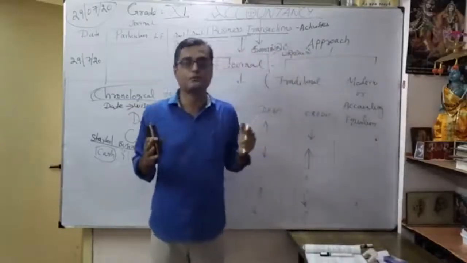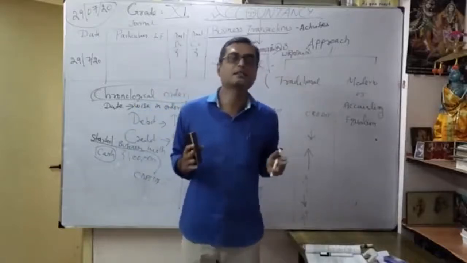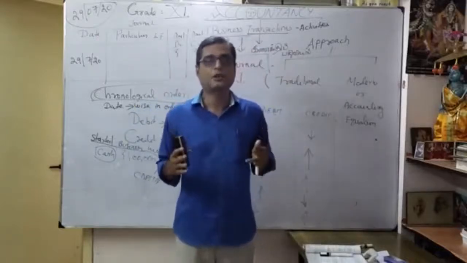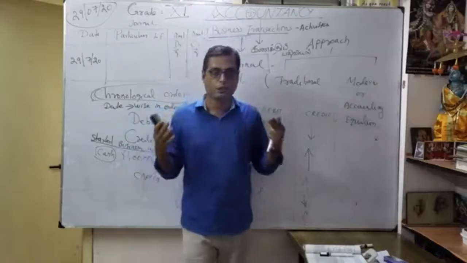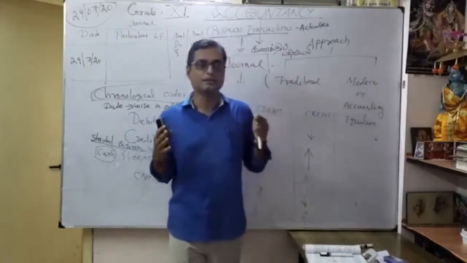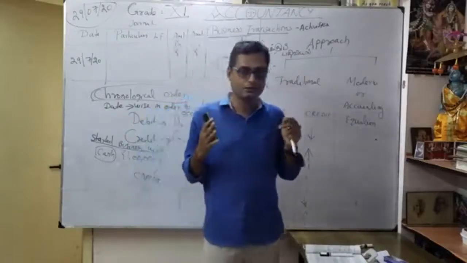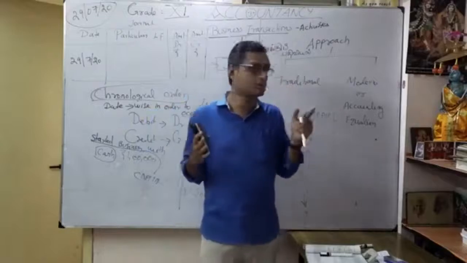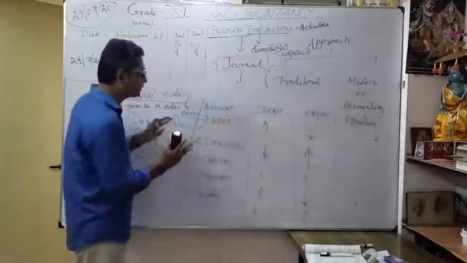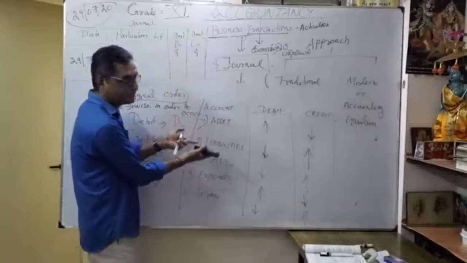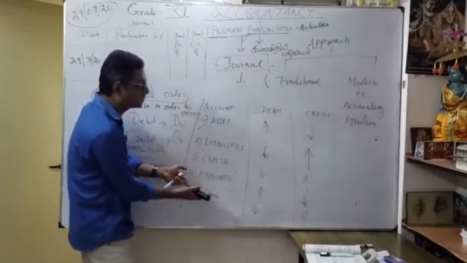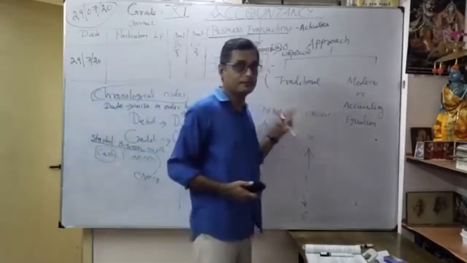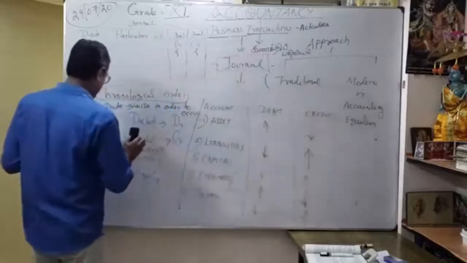Now, what is an approach? You are approaching your elder, or a teacher. Suppose you are going to a shop, or entering a bank. You want to know where you want to approach, and whom you want to approach. Correct? That's what the approach is. Here, in the modern approach, how I am treating my assets, liabilities, capital, expenses, incomes. Similarly, what do you mean by traditional approach? Now we are going to learn.